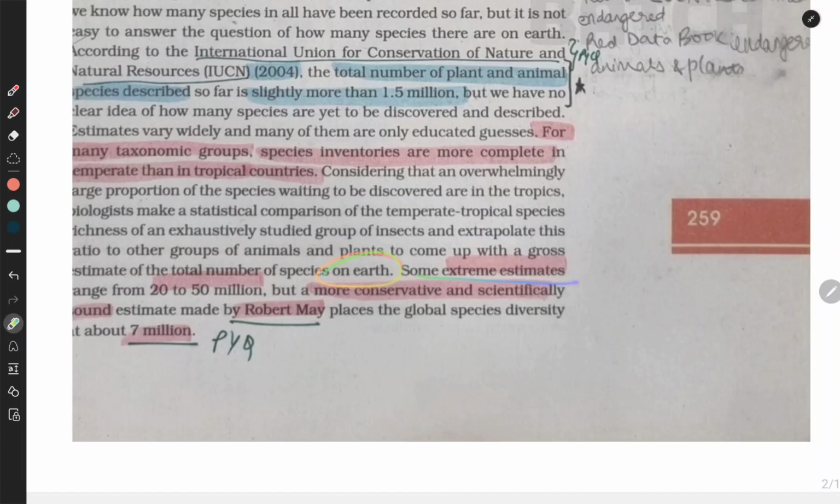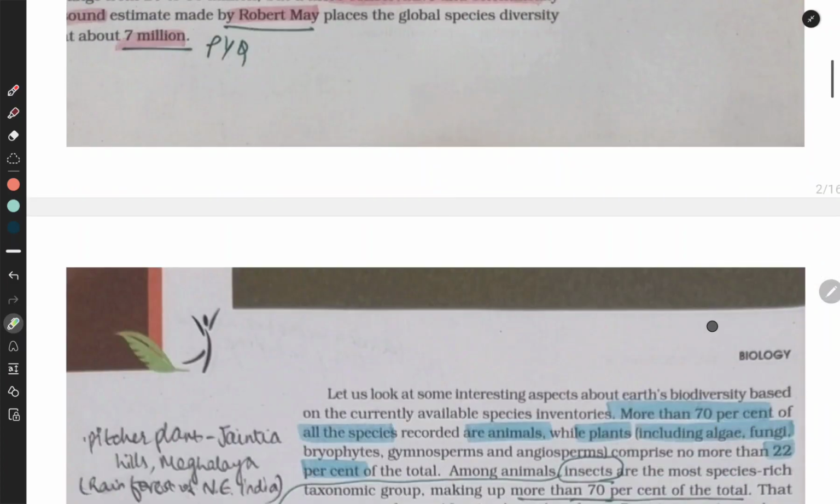Some extreme estimates range from 20 to 50 million, but a more conservative and scientifically sound estimate made by Robert May places the global species diversity at about 7 million.